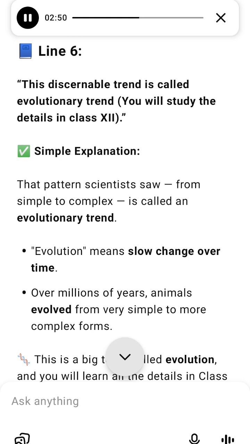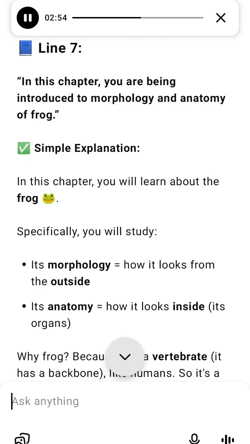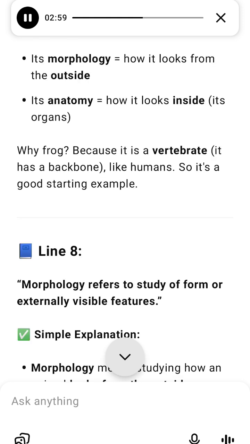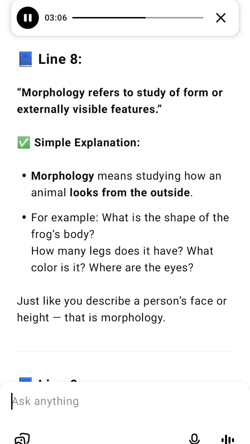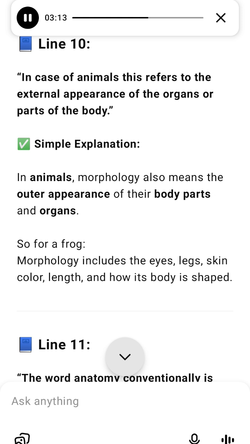5. What is an evolutionary trend? When we study many animals, from simple worms to complex mammals, we see a clear pattern. Simple animals have simple organs and systems. Complex animals have advanced and more efficient systems. This pattern is called an evolutionary trend. It means that over millions of years, animals changed and became more complex and better designed. You will study more about evolution in Class 12.